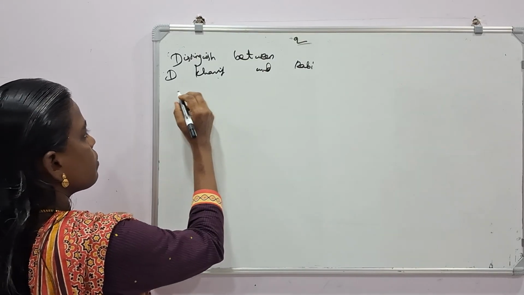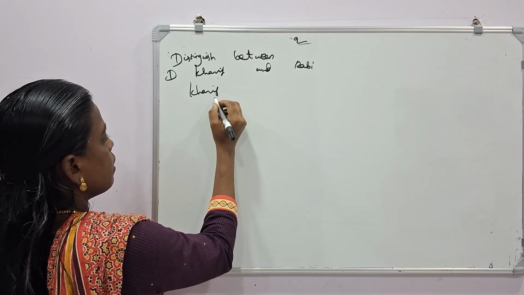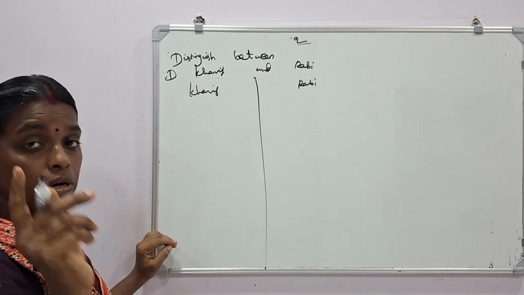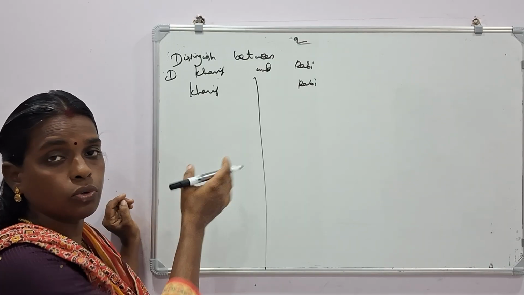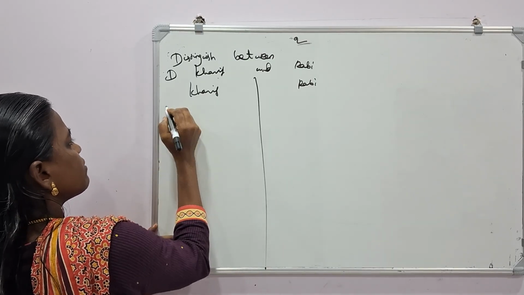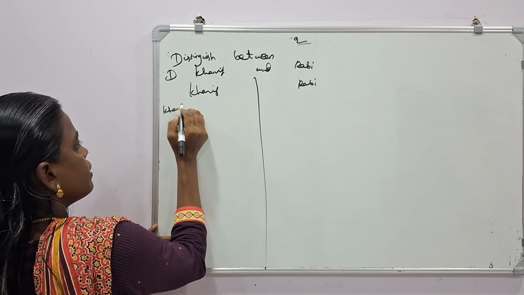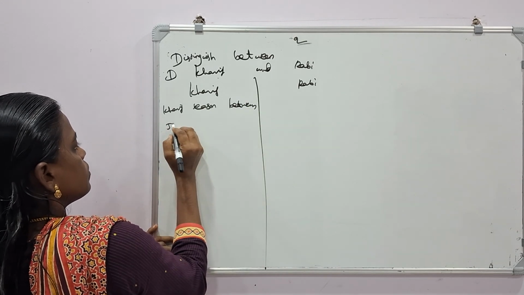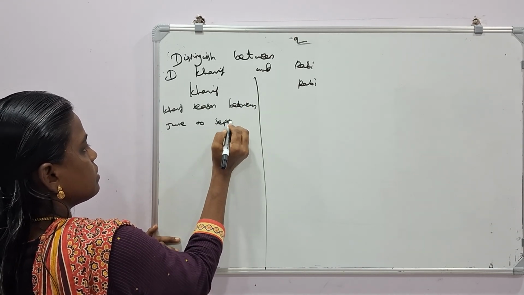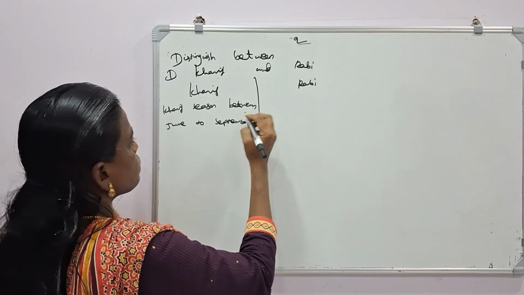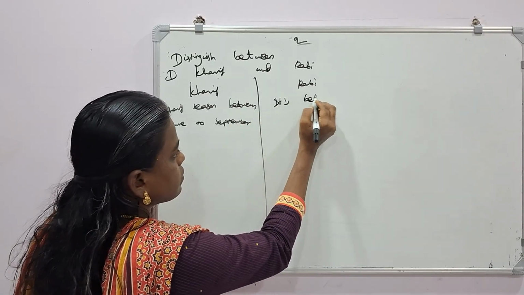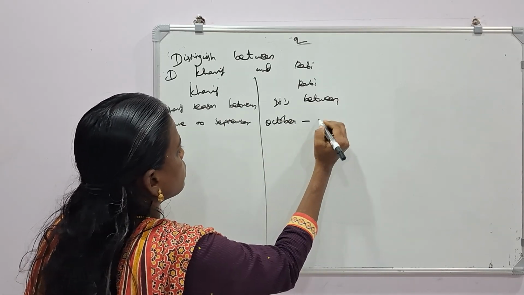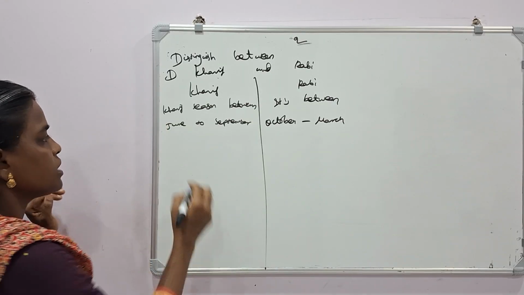We have to make a tabular column with the headings Kharif and Rabi. The first point, as we studied in the short answer category, the same thing you do here. Kharif season is between June to September. Second one, Rabi is between October to March.